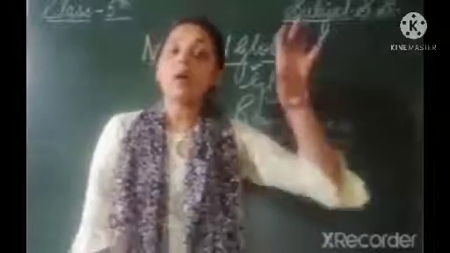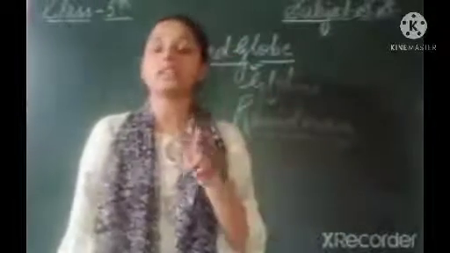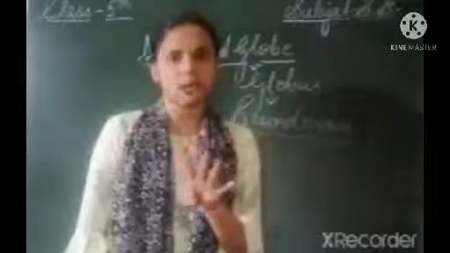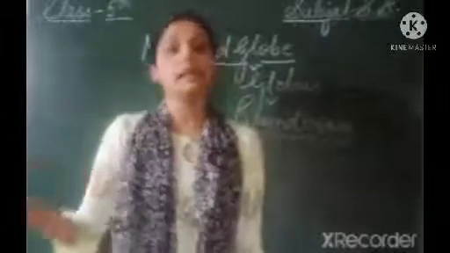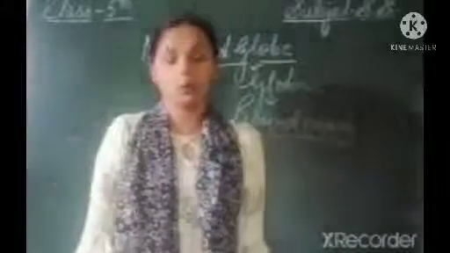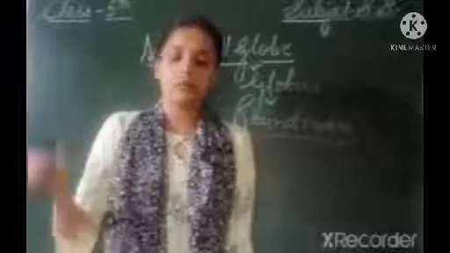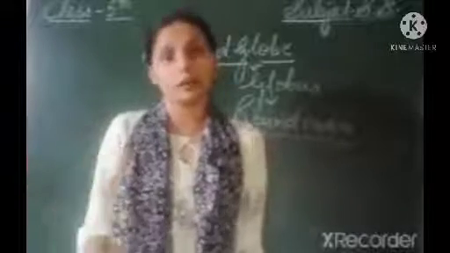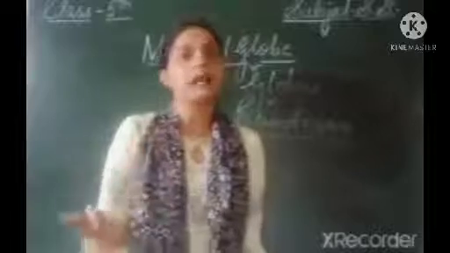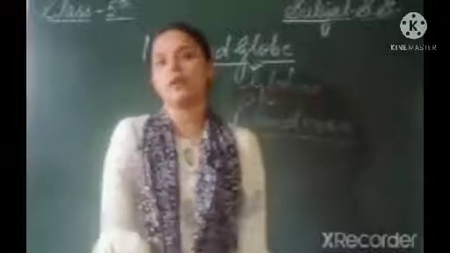Okay, and in between two cardinal directions there is one sub direction, and there are a total of four sub directions. Suppose in between north and east there is northeast, in between south and east there is southeast, in between south and west there is southwest, in between north and west there is northwest. So this way there are four cardinal directions as well as four sub directions. Clear? Let's come to the scale of a map.